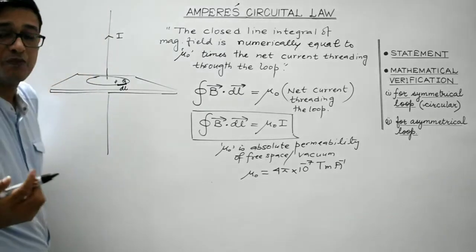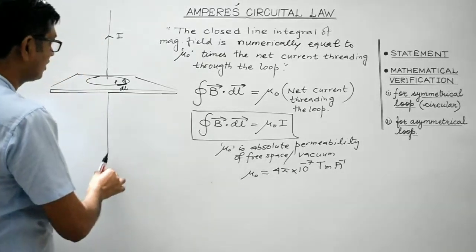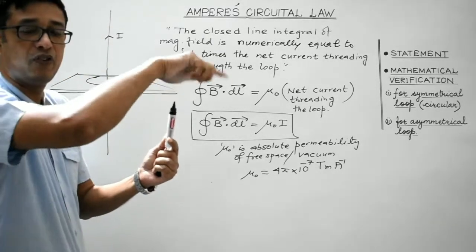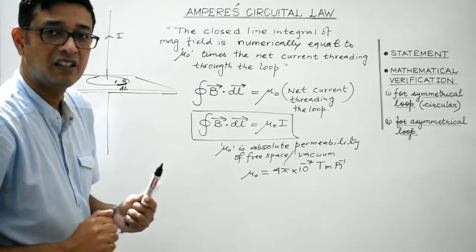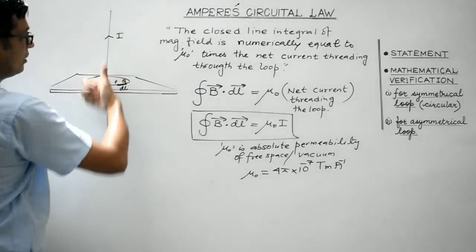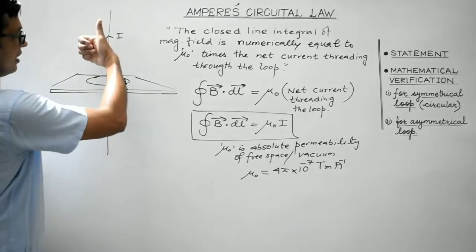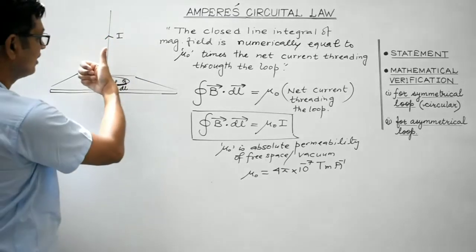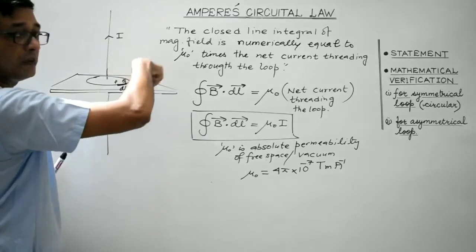Now look, we are aware of magnetic effects of current. Whenever there is a current carrying conductor, magnetic field will be established around its vicinity. So applying right hand thumb rule, if the thumb indicates the direction of the flow of current, then the direction in which the rest of the fingers curl gives the direction of the magnetic field, isn't it?